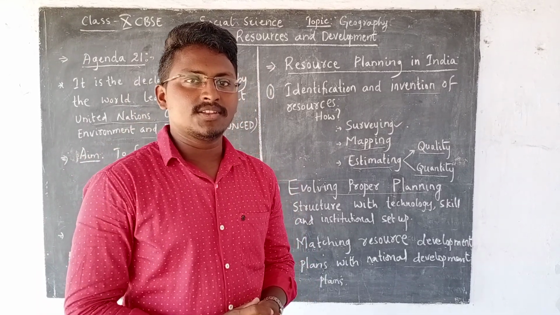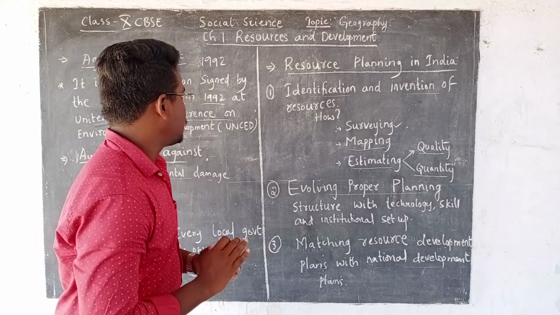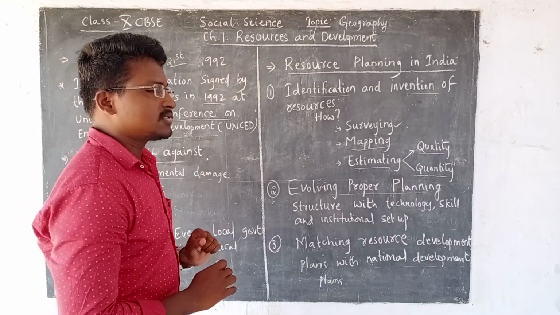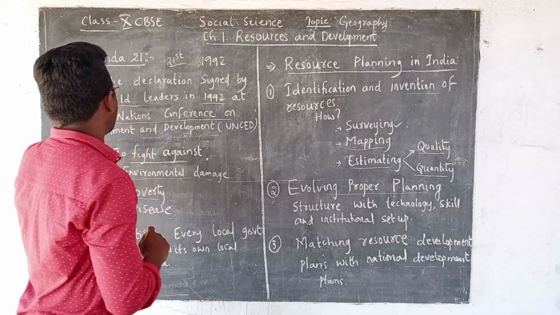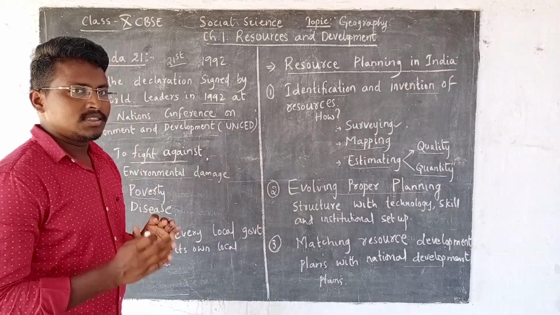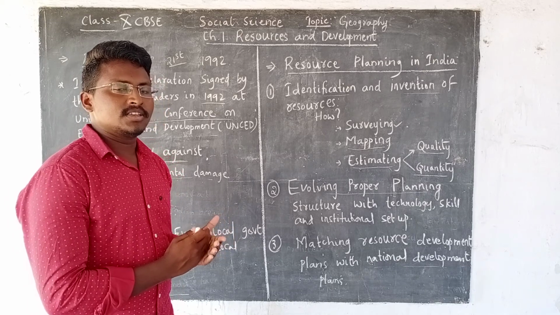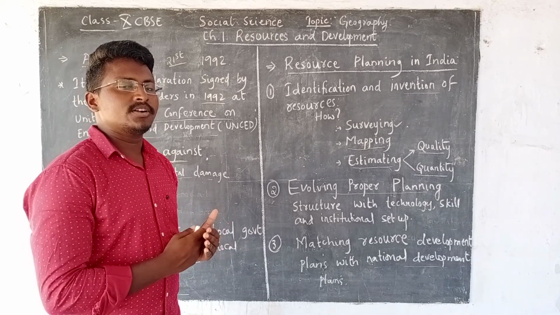This is Ravinder Dundra. In this lecture, we will discuss the class 10th social science geography first topic, resources and development. In that, we will see about Agenda 21. In the last lecture, we have seen about development of resources. In that, we have seen what happens if resources are overutilized.